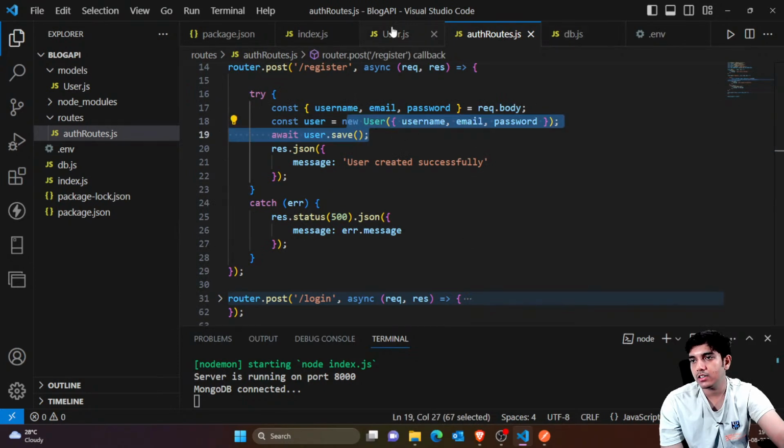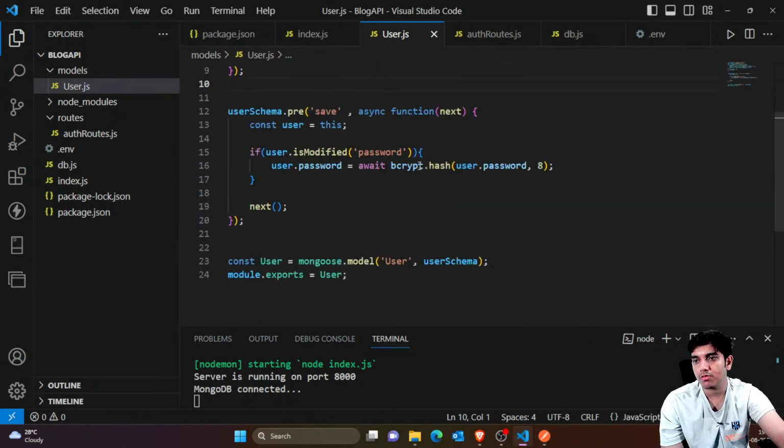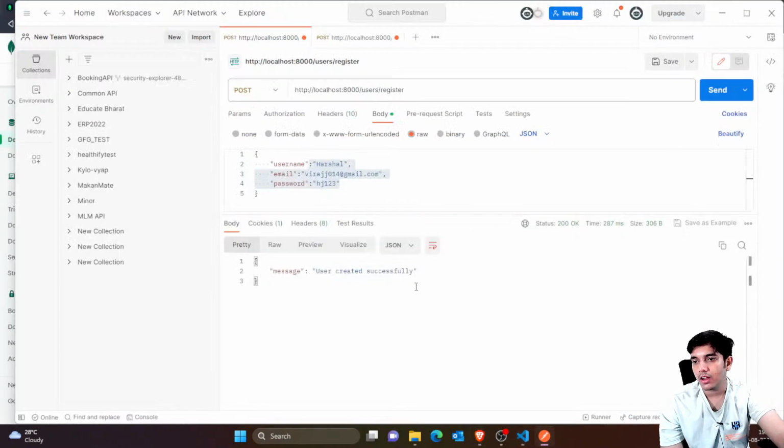So I think I made some mistake. You can actually read this again and you would find the correct code here. So you can see things are fine here. I think I might have missed some kind of bracket. So it's working. Now let's try to check it again and send. You can see user created successfully.